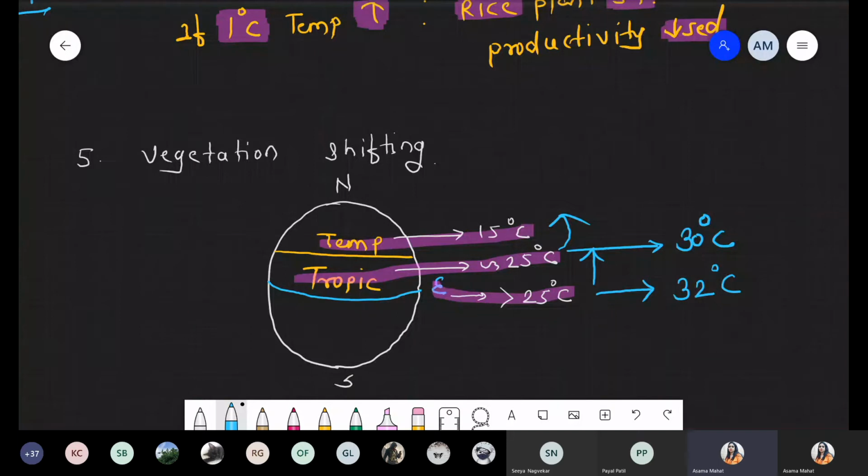So these are some negative impacts with respect to global warming: annual mean temperature increase, maybe a changed rain pattern, drought condition or flood condition. It's responsible for the melting of ice, so every year the sea water level is increasing. There is an effect on photosynthesis in the rice plant, because if temperature rises by 1 degree Celsius, it decreases productivity in rice plants by 5%. And the last loss is vegetation shifting.